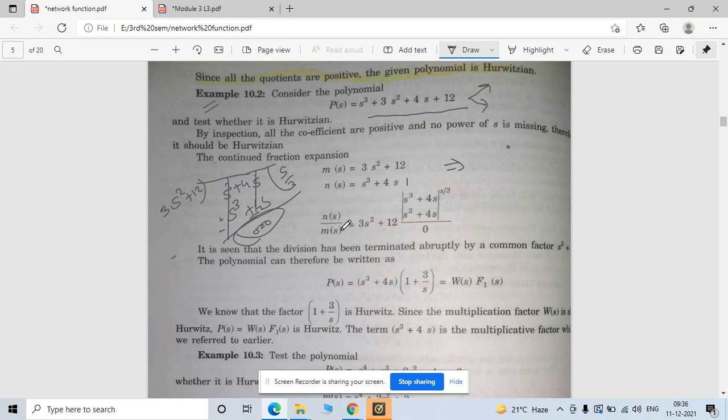So at this step, now see, your quotient is 0 and your coefficient is also positive. So I can say that your function may follow this condition, but once such a type of quotient comes to you, right?